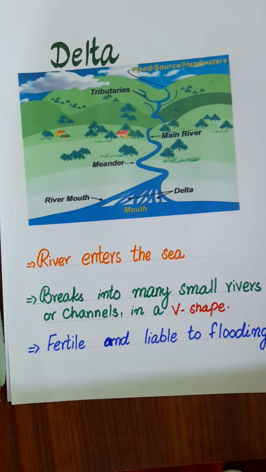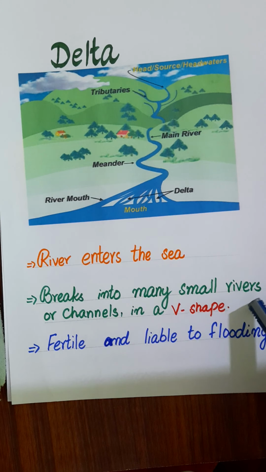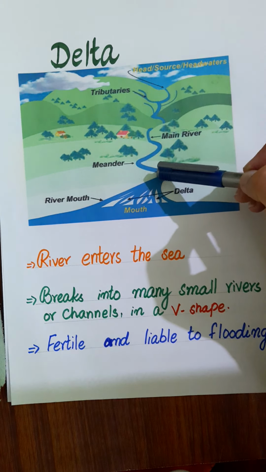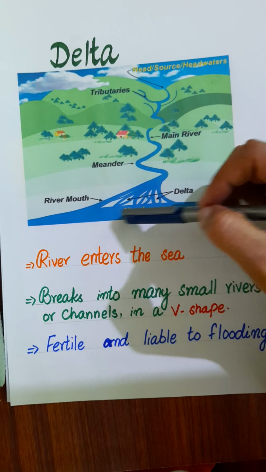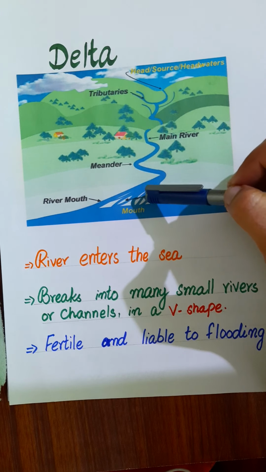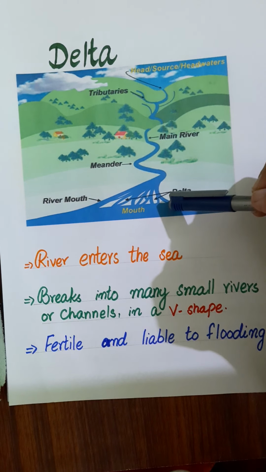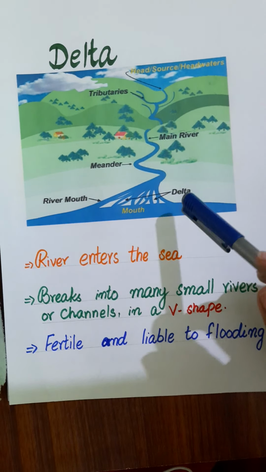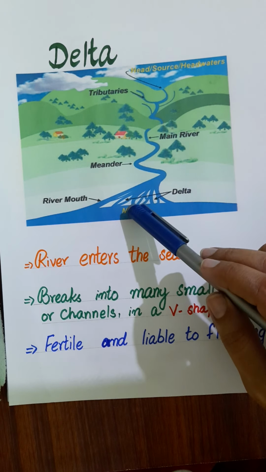Okay, now delta. Sometimes when a river enters the sea, it breaks into many small rivers or channels in a V shape. For example, this is the sea, and when the river comes from there, it breaks into many small rivers or channels in a V shape. If you look at it closely, they are in a V shape. And the land here can be fertile because of the mud brought down by the river, but it is also very liable to flooding.